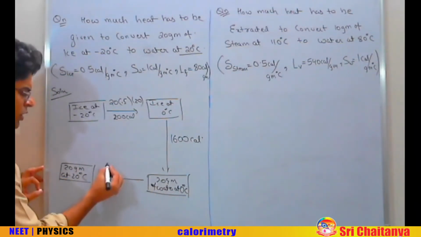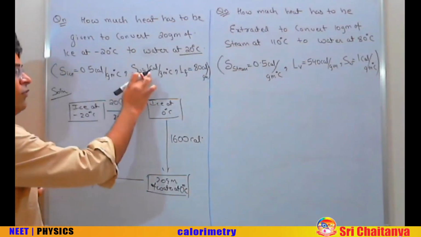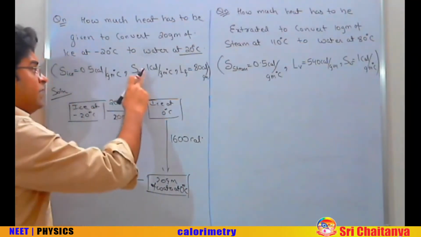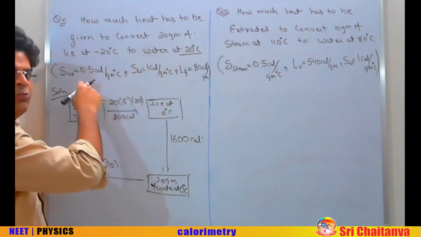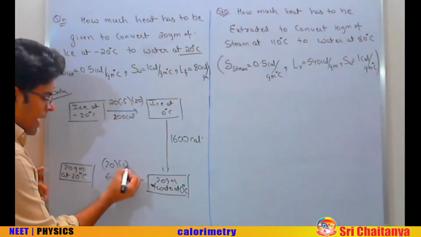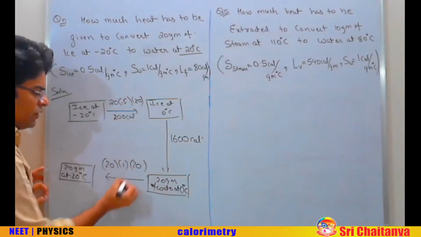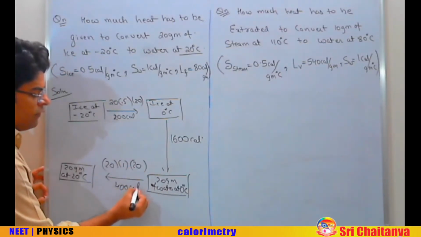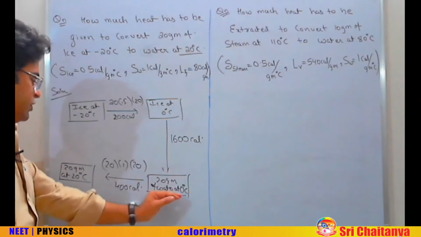m s delta T, mass is 20. Specific heat of water and ice are not the same. Specific heat of water is double that of ice. Ice is 0.5, water is 1, which is the basic definition of calorie, m s delta T. Here the temperature rise is 20. So the next 400 calorie will be used in increasing the temperature from 0 to 20.